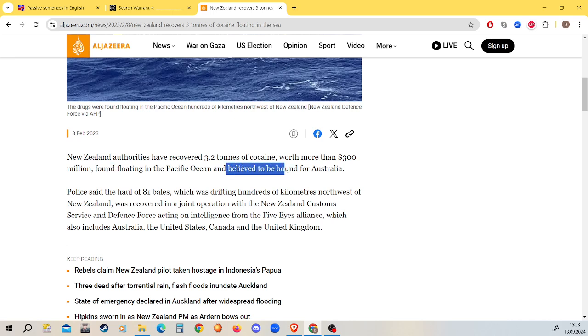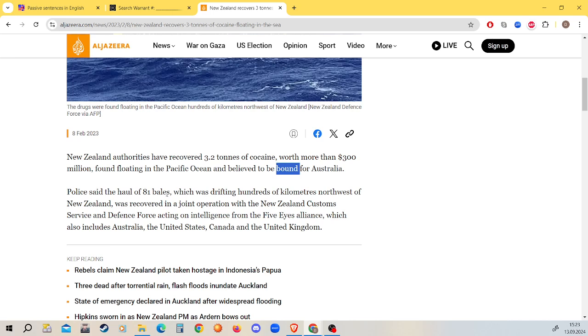And believed to be bound for Australia. I'd say this is possibly poorly written, and it is believed. If there was an is believed, it would be a passive, but there isn't. To be bound for Australia. This, however, is passive. The drugs are believed to be bound. The whole thing, entirety, would be considered passive. This is to be in the infinitive, and bound is in the present perfect form. Okay.